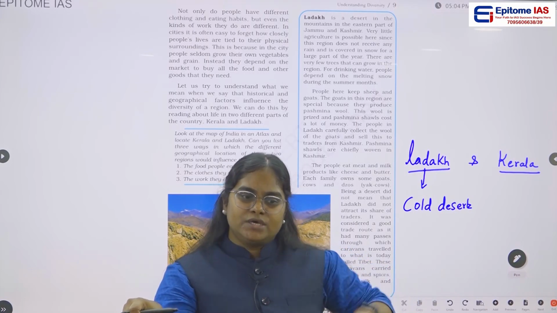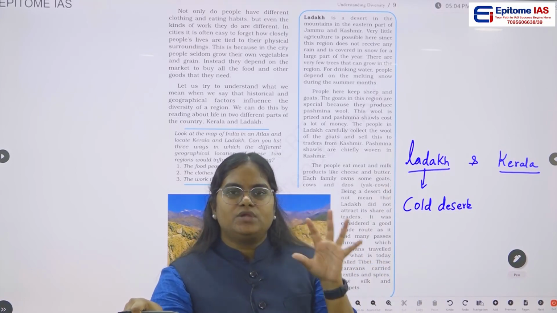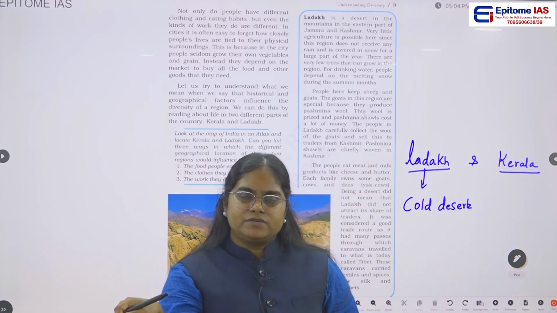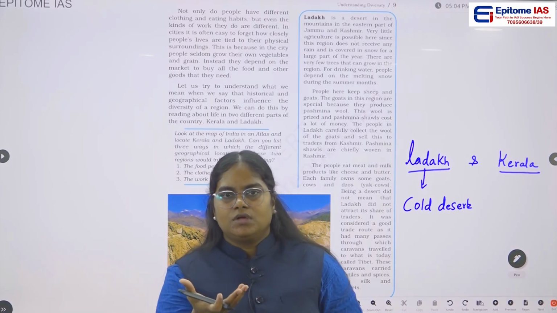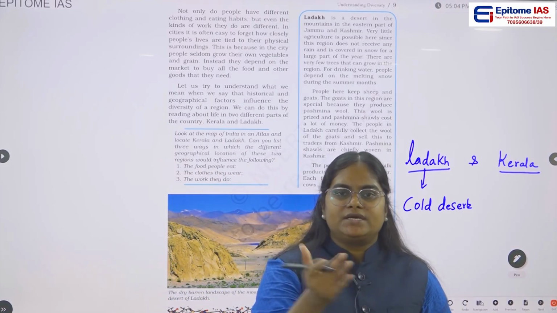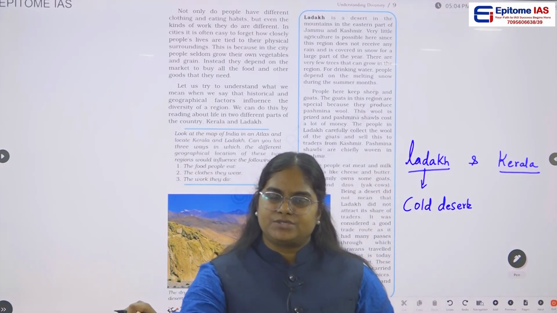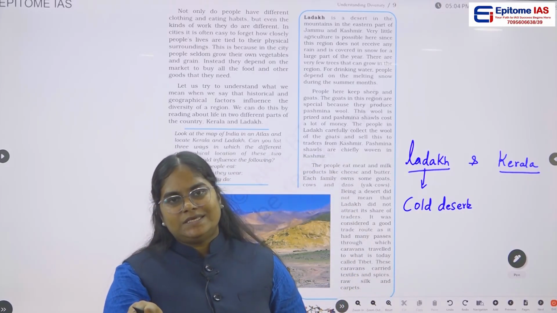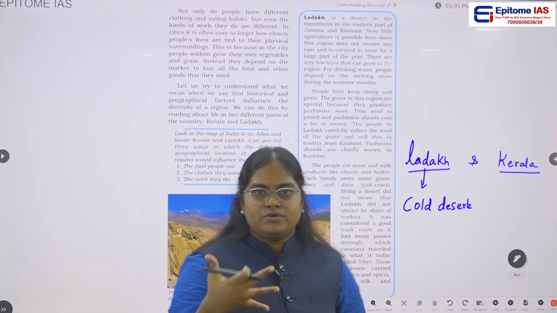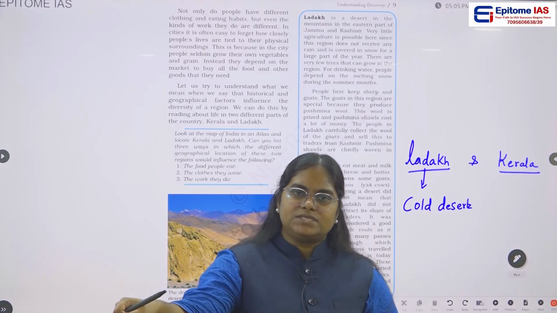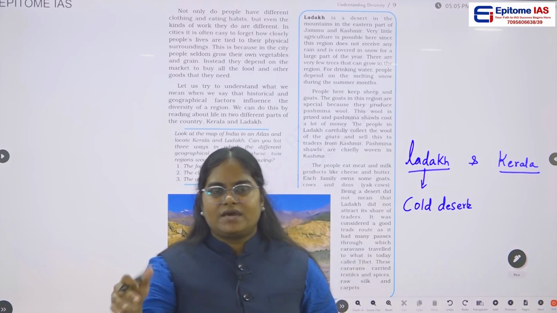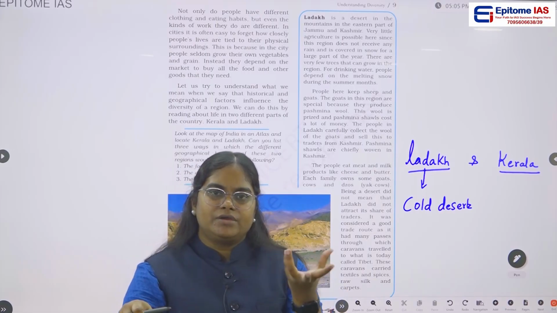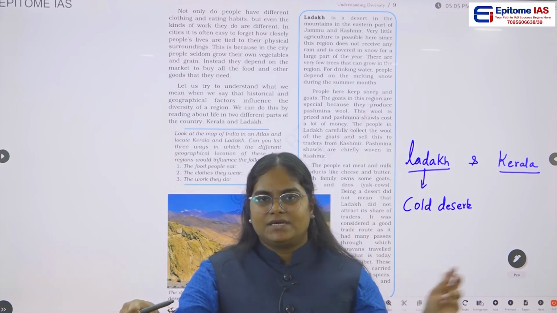And what happens is, throughout the year this particular Ladakh is going to be covered with snow. Because of this, there is no possibility of doing agriculture. These people can't do agriculture. So what is the major occupation these people are going to follow? These people mainly rear some cattle, goats and sheep, and their main occupational activity is going to be pastoralism, grazing these cattle.